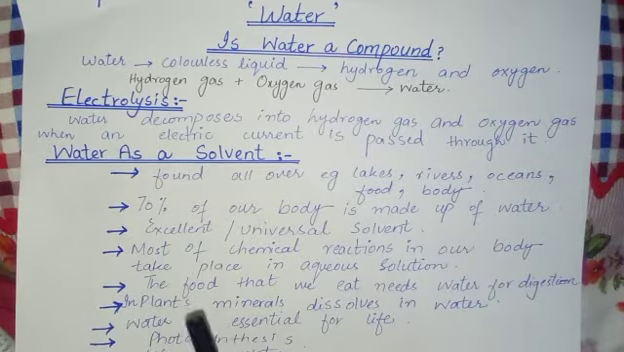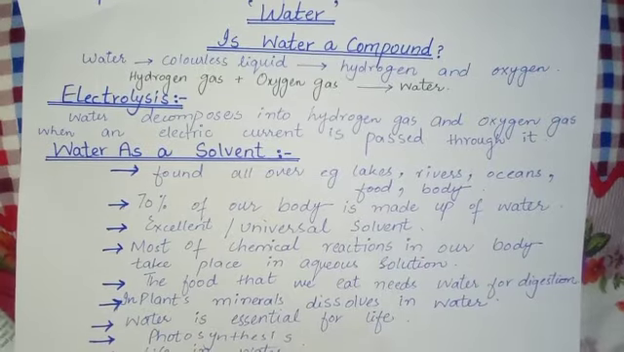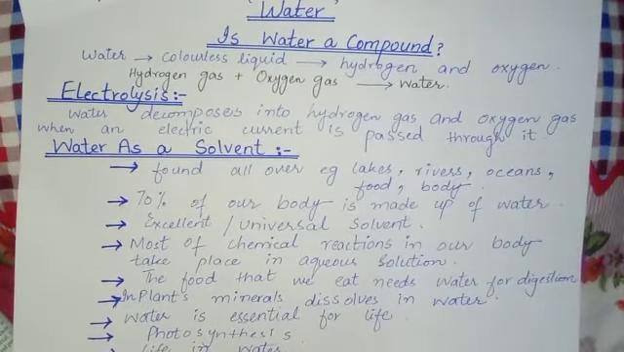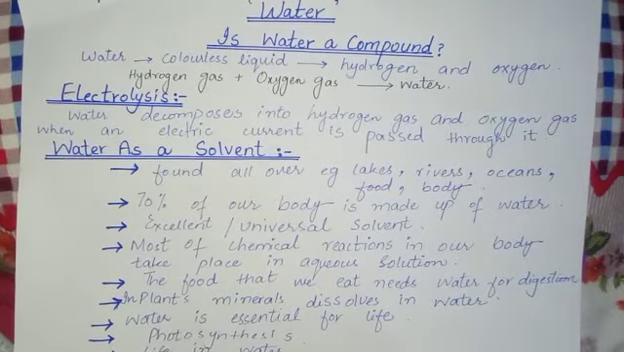Water then transports the dissolved minerals and food made by the leaves of the plant to all other parts of the plant. So water is most important for the plant to survive, to grow, and to produce the food that we eat. Next use is, student, water is essential for life.